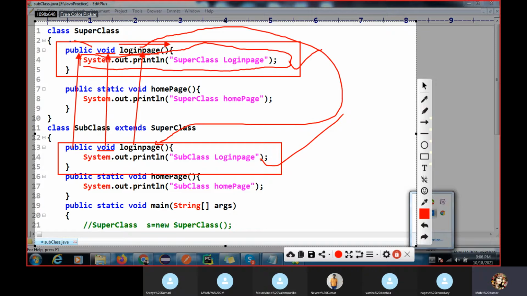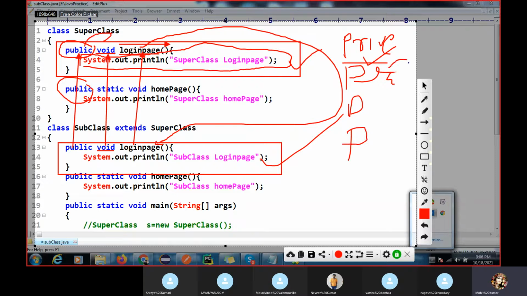Now, what about the accessibility modifier? In the superclass you can define the highest accessibility modifier. Private can be accessed only within the class. After that comes protected, then default, then public.